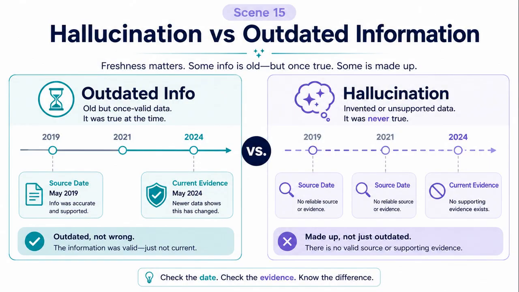With common pattern, fake confidence in mind, the next piece is hallucination versus outdated information. Sometimes an answer is wrong because the information is outdated. This is not always the same as a hallucination. A model may know an older fact but miss a recent change. For current topics, laws, prices, tools, models, and news, freshness matters. This is why browsing, official sources, and date checks are important. Ask, what is the source and date? Current questions need current evidence.